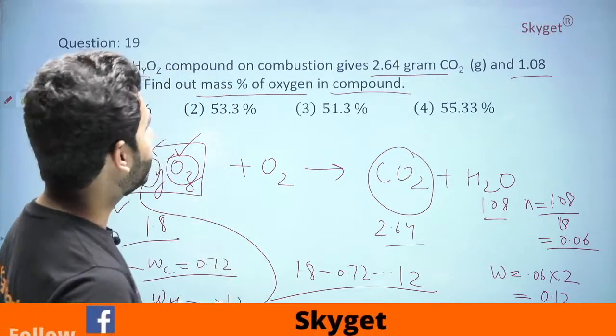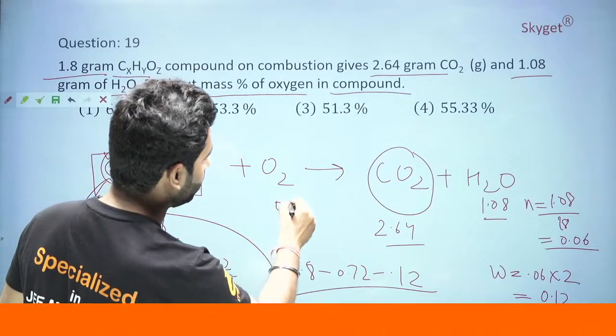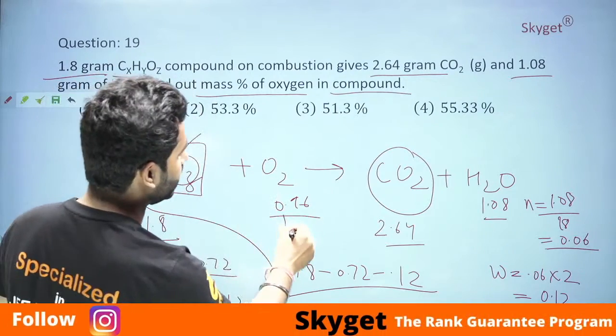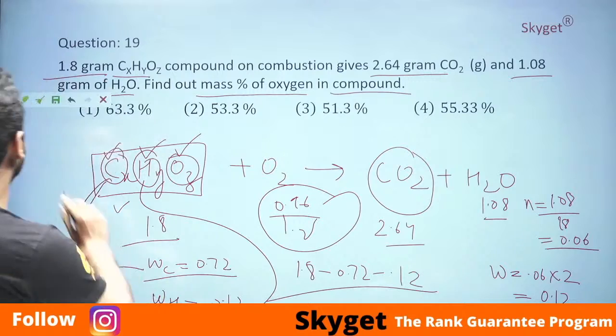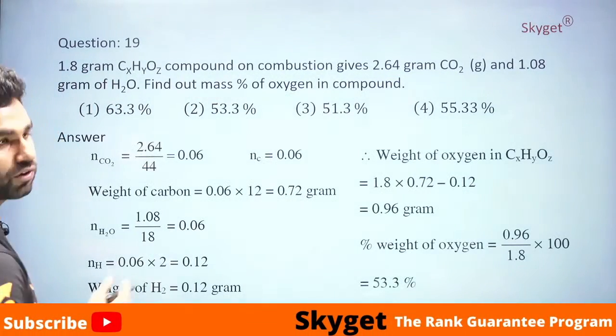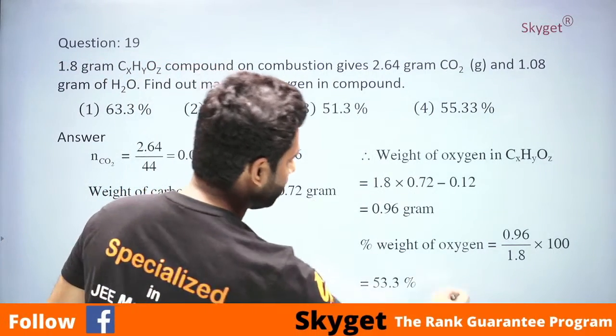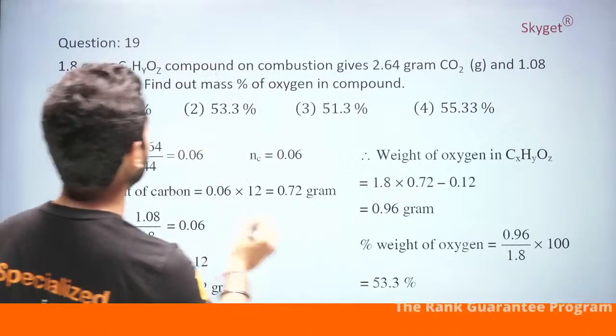Now, what we need to find is the mass percent of oxygen in the compound. How? Easy. 0.96 divided by 1.8 and get the answer. Let's quickly go to the key. Go to the solution first. See, the whole procedure has been told to you. Finally, we got 53.3%. The right option is the second.